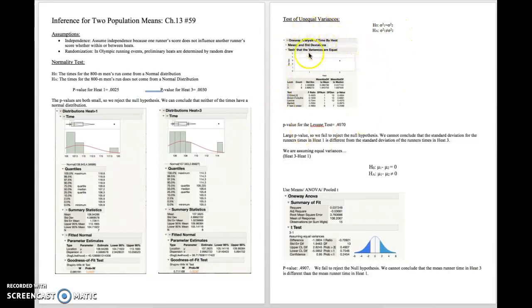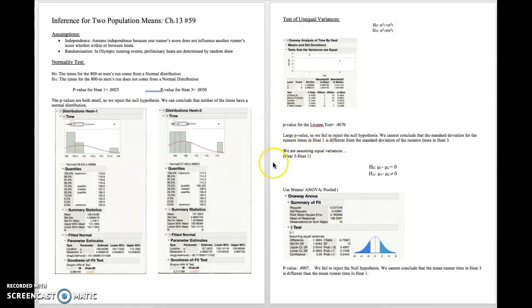So again, I have included a screenshot of the JMP data, and under the Levene test, you can see that the p-value is 0.4070. So because this p-value is large, we fail to reject the null hypothesis, and we cannot conclude that the standard deviation for the runners' times in heat 1 is different from the standard deviation of the runners' times in heat 3.